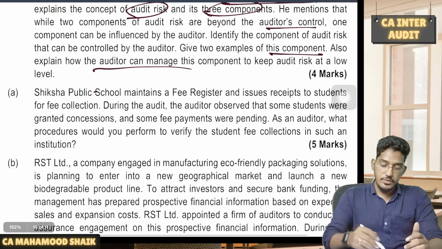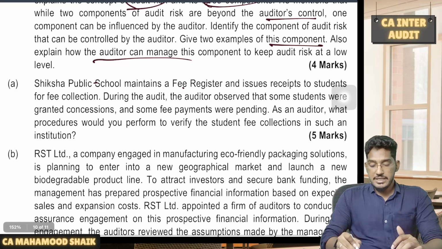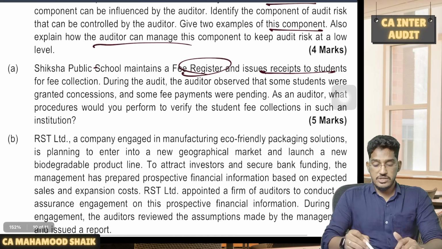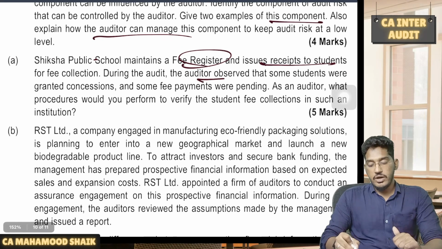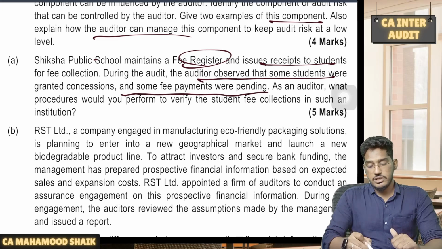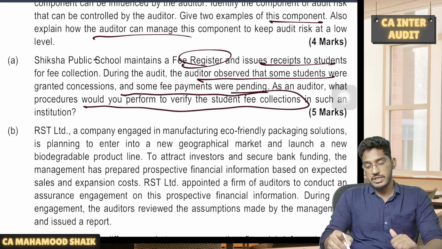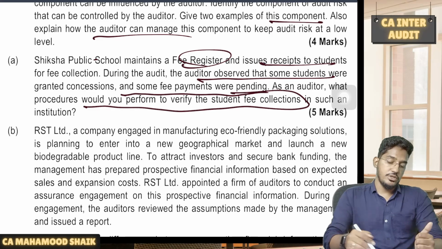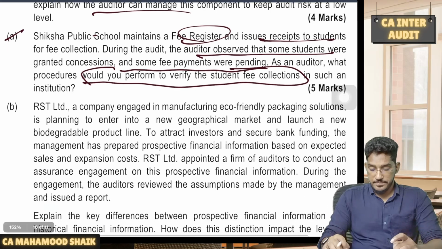Next one. Shiksha Public School maintains a fee register and issues receipts to the students for fee collection. During the audit, the auditor observed that some students were granted concession and some fee payments were pending. As an auditor, what procedures would you perform to verify the student fee collection in such an educational institution? So, audit of an educational institution, how do you verify the receipts? Straightforward question. Next one.